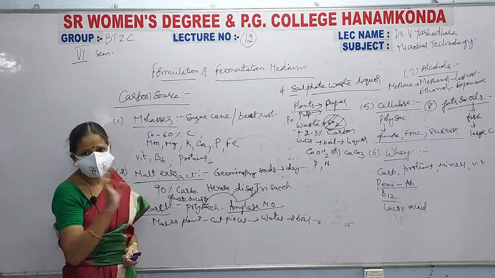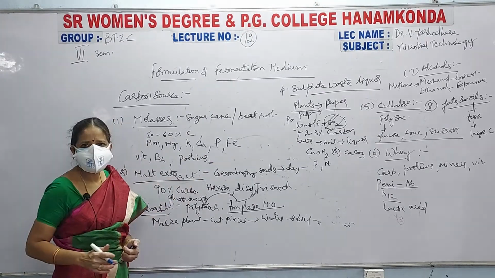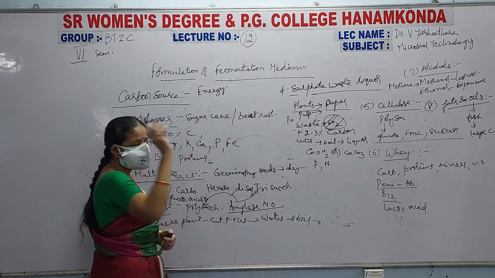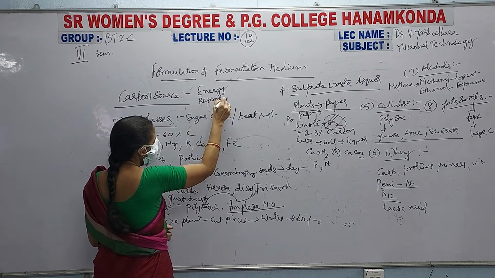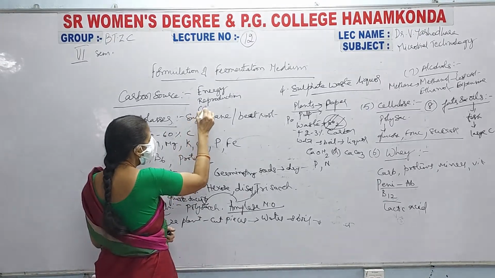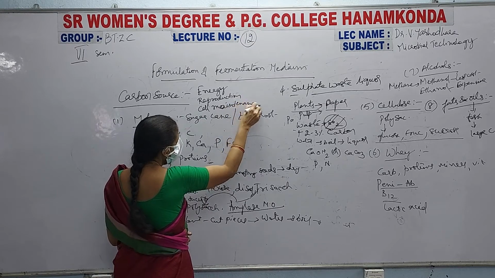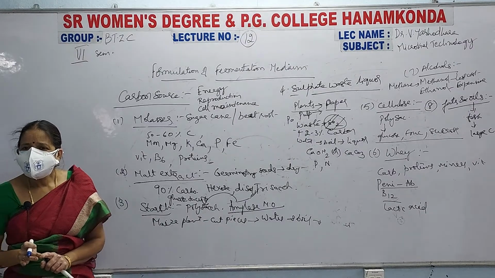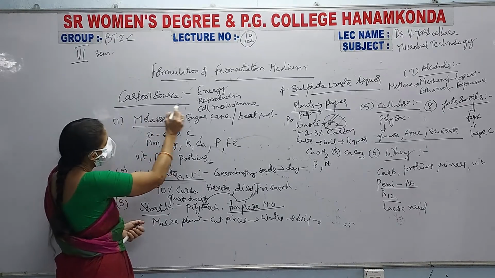You need not use all of them, you can use any one. Next, what is the use of carbon? Why am I telling this so specially about carbon? It will give energy. First one, it gives energy. Second one, it helps in reproduction of the microorganism. Next, it also helps in cell maintenance. See here, it gives energy to the cell, it helps in reproduction, it helps in the maintenance of the cell. Okay, these are the functions of your carbon source.